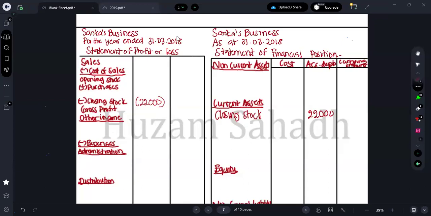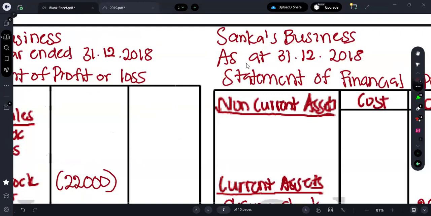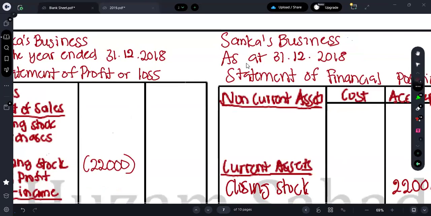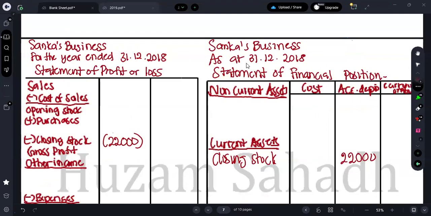Definitely in all your papers, sorry guys, in A level only we used to put 31st March. For you all, the year is ending on 31st December. But do you all know when the accounting period actually ends? The year might be ending on 31st December, but in actual businesses, the accounting period will be from 1st of April to 31st March, which is one accounting period. But normally in the O-level syllabus, they give us 1st of January to 31st December. But in A level, or in actual businesses, it will start from 1st of April and end on 31st March.